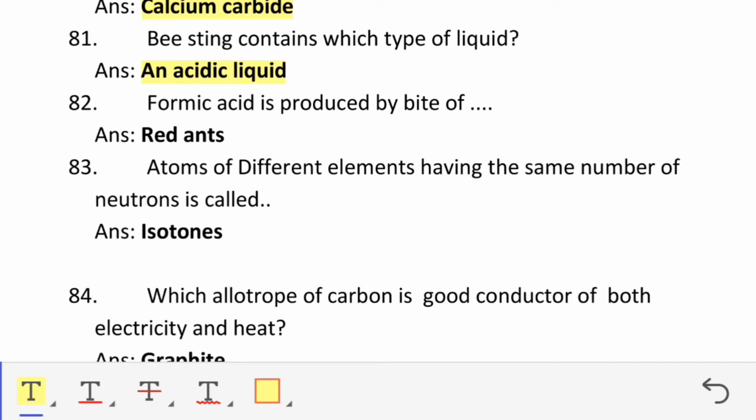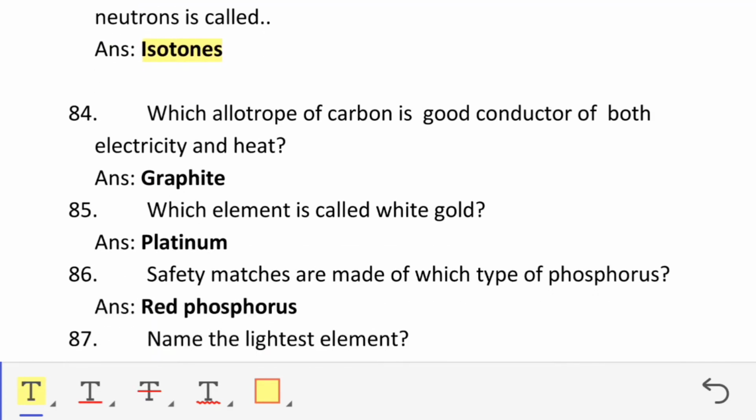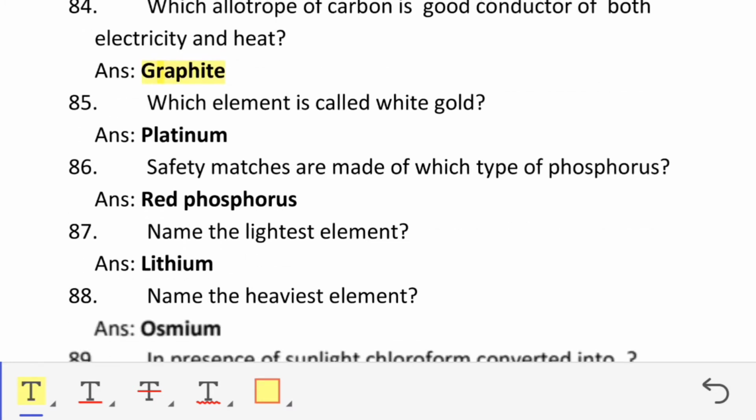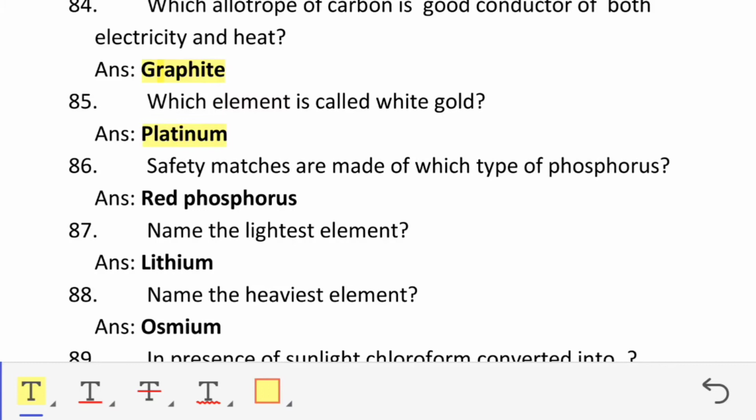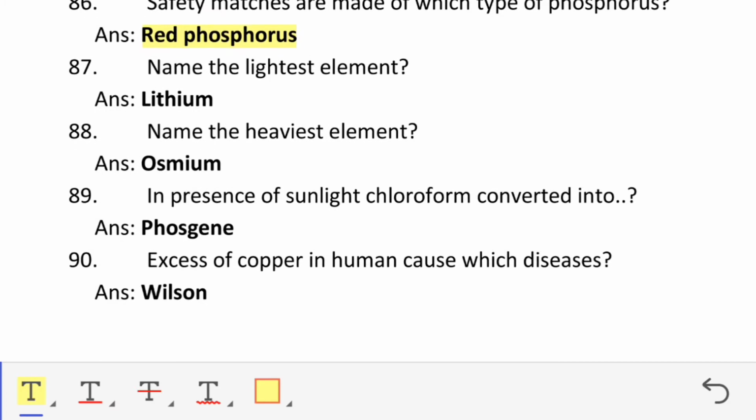Formic acid is produced by bite of red ants. Atoms of different elements having the same number of neutrons are called isotones. Which allotrope of carbon is good conductor of both electricity and heat? Graphite. Which element is called white gold? Platinum. Safety matches are made of which type of phosphorus? Red phosphorus. Name the lightest element? Lithium. Name the heaviest element?